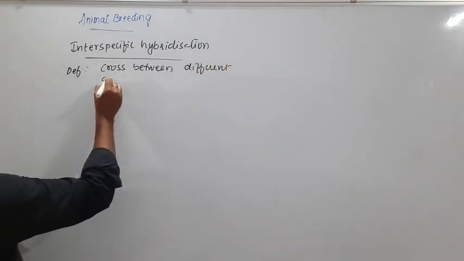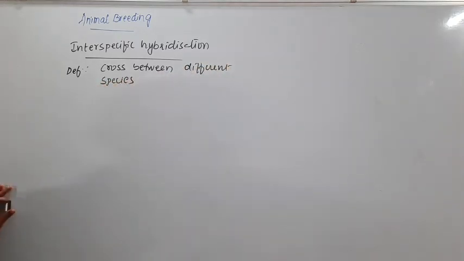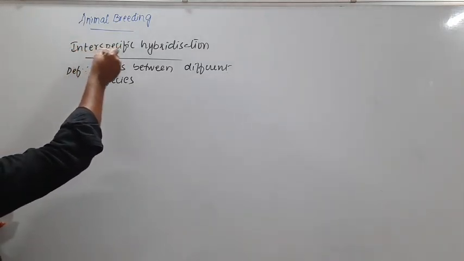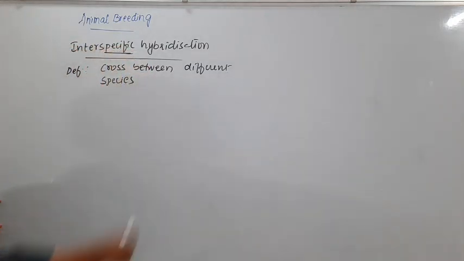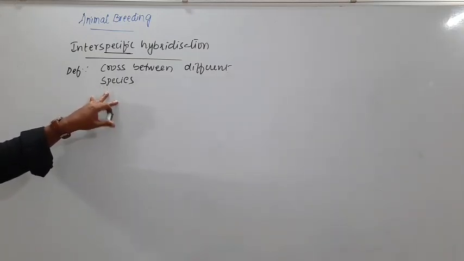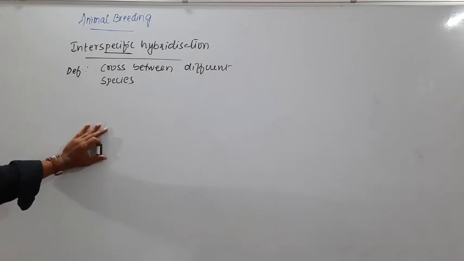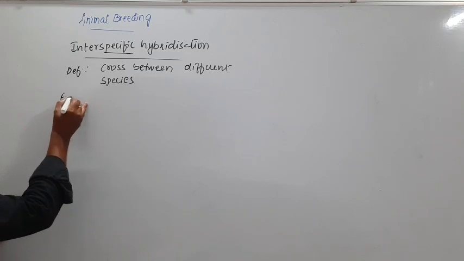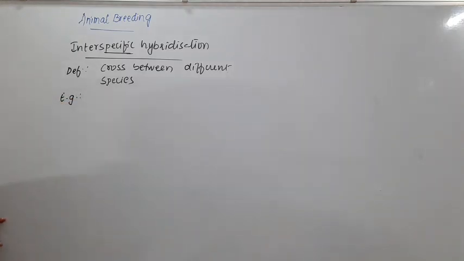Inter means in between, and specific means species. So simply the cross between different species is what we call interspecific hybridization. We'll see this interspecific hybridization with some examples.